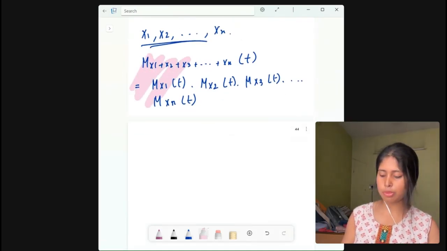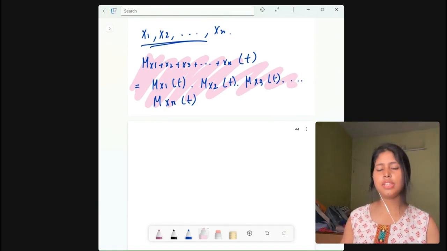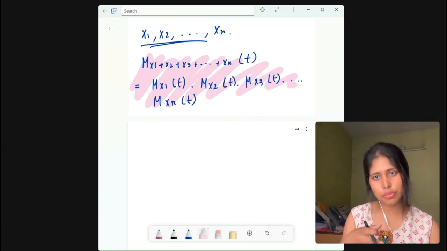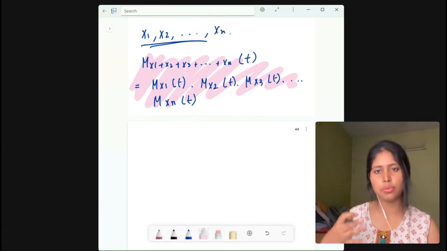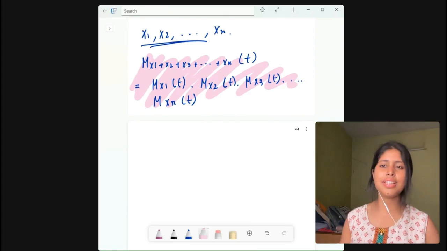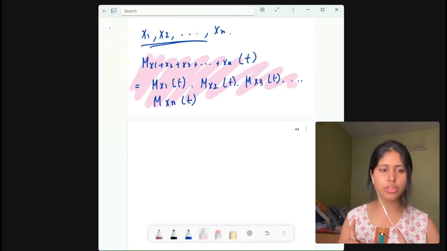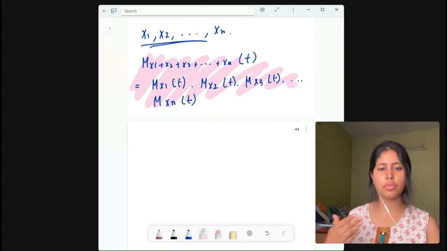This is basically the property. All right, is this clear? Now see, this property is basically that the MGF of a sum is equal to the product of individual MGFs, right? This property is incredibly powerful because that is the reason MGFs are used to prove results like the sum of independent Poisson random variables is also a Poisson, which we will not do in this class. We will start from that proof in the next class.